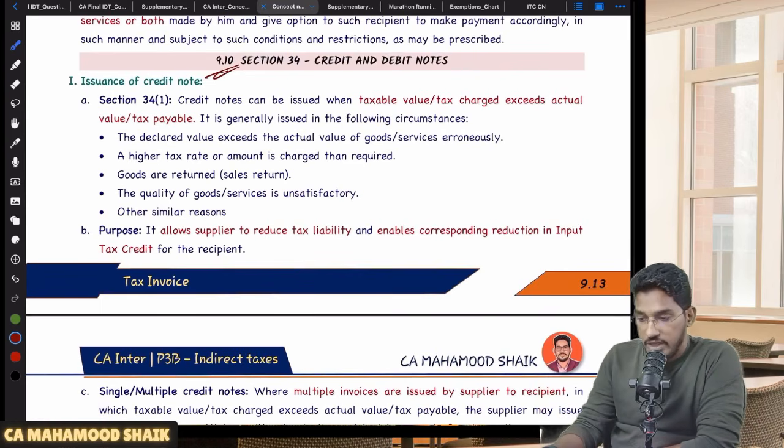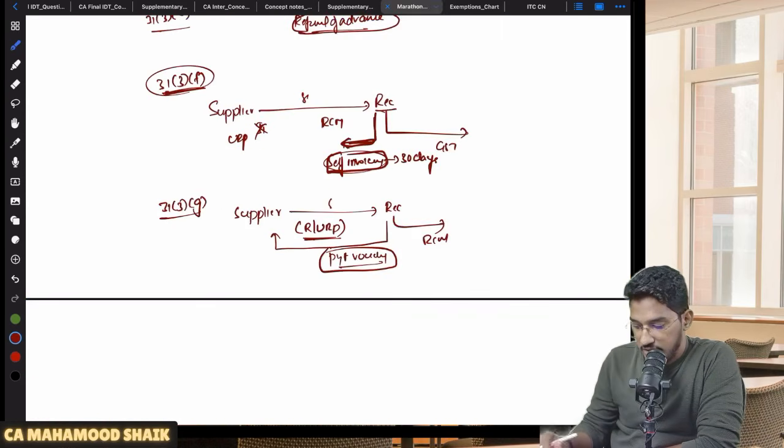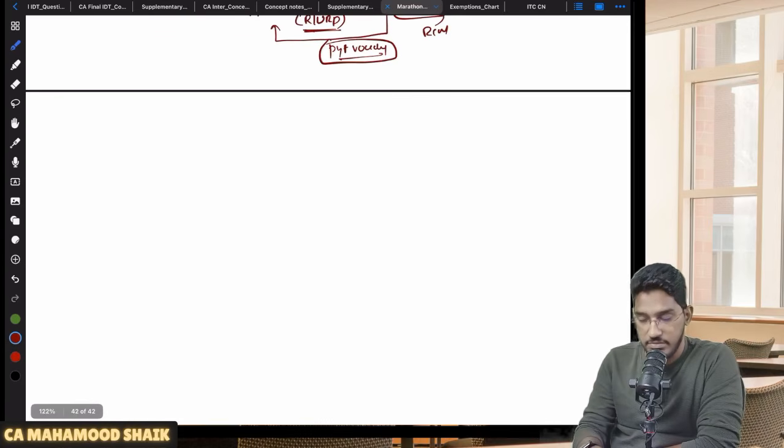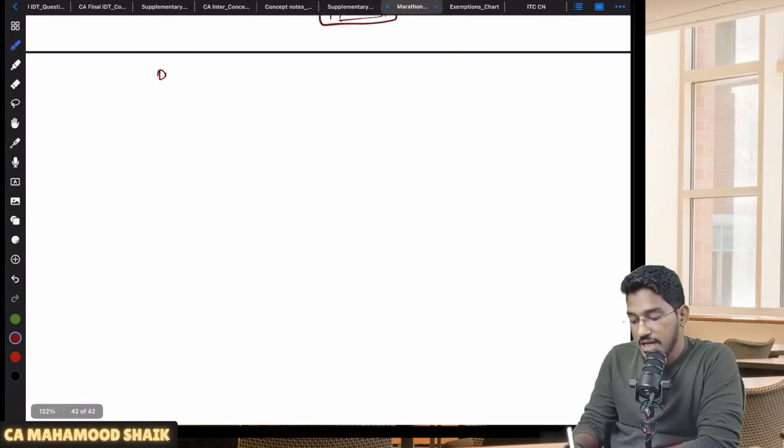So debit note and credit note, this one short discussion we'll try to have. Credit note discussion is very, very important. So debit note and credit note. Sir, what is credit note? What is debit note? First, I will talk about debit note.